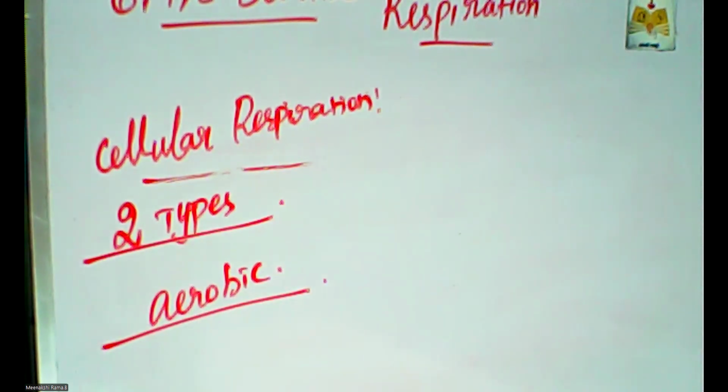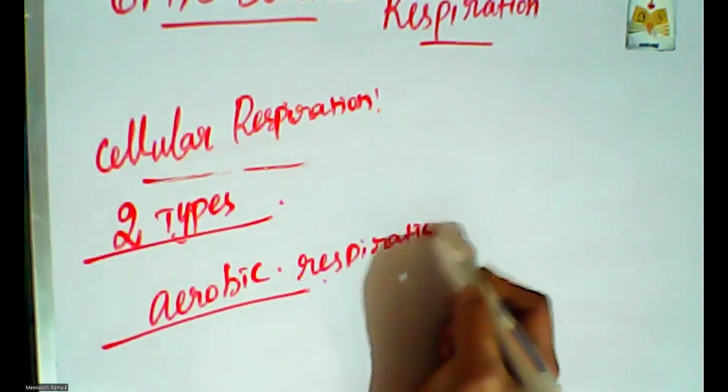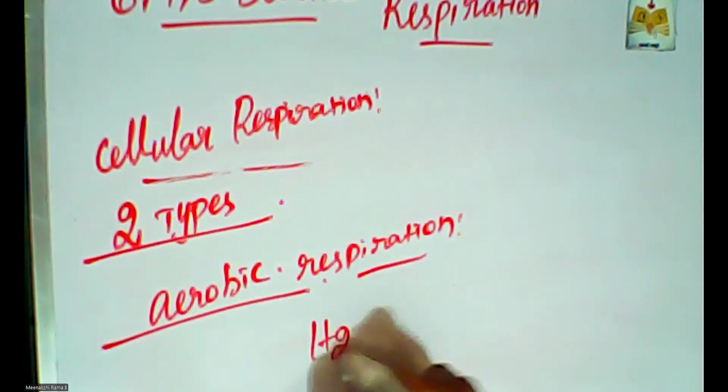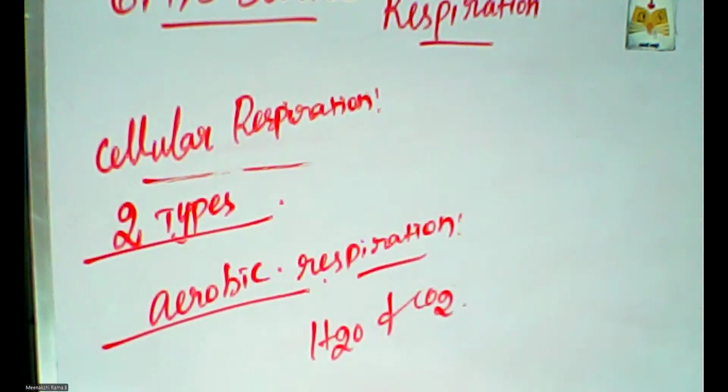Aerobic respiration means what? Aerobic respiration is nothing but the food substances are completely oxidized into H2O and carbon dioxide. We are taking different kinds of food material.